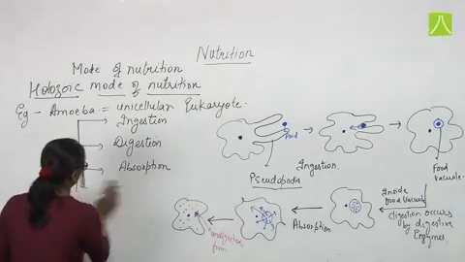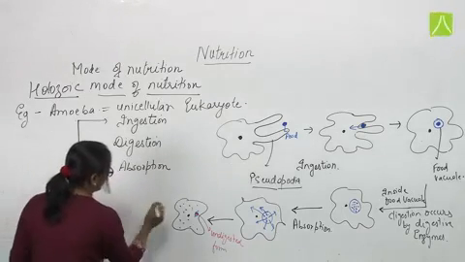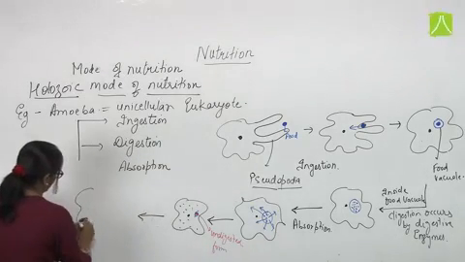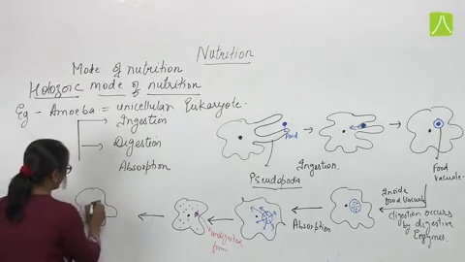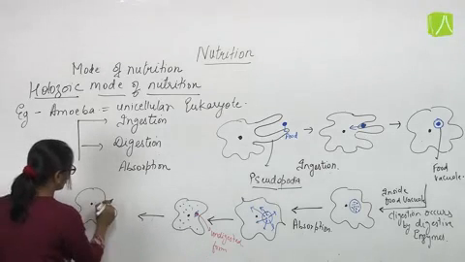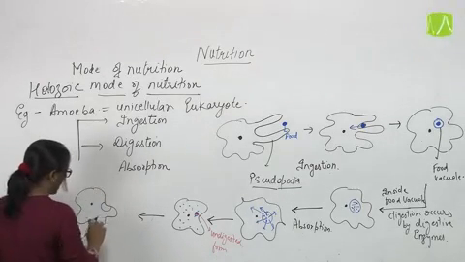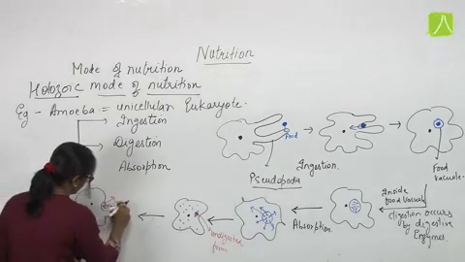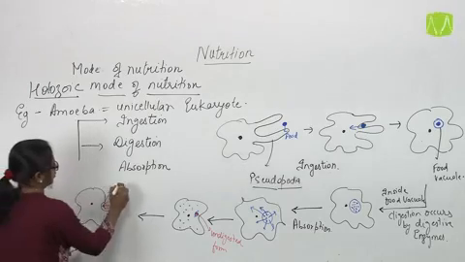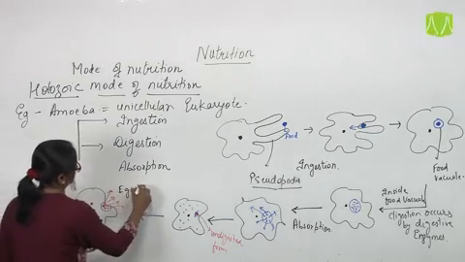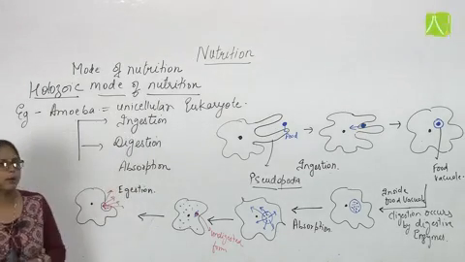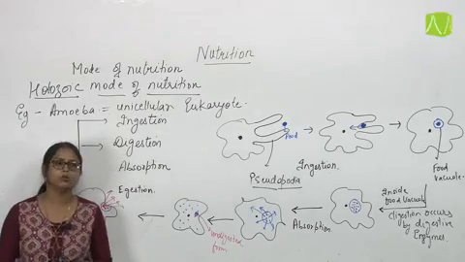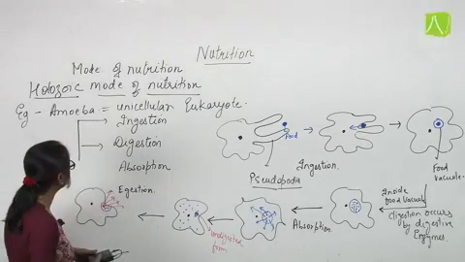So the last step that will happen is that the food vacuole goes near the membrane and releases all the undigested matter out of the cell, and this process is known as egestion. So this is the complete holozoic mode of nutrition, which occurs